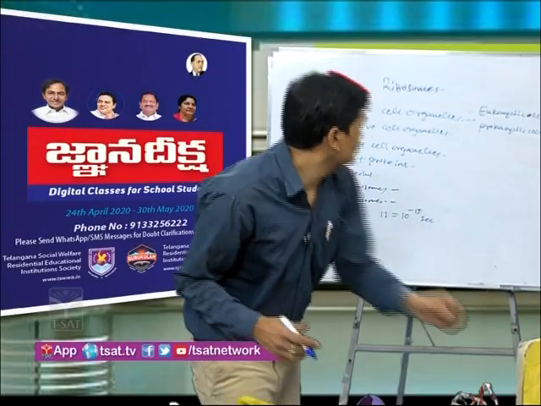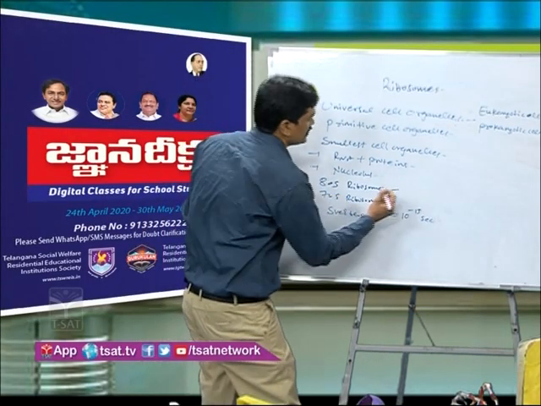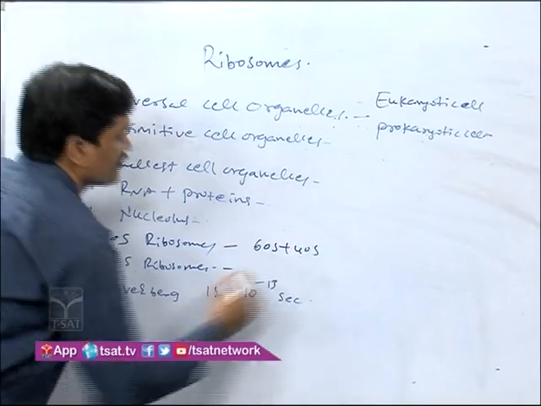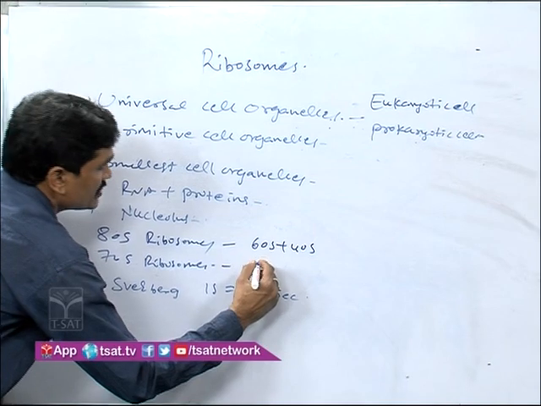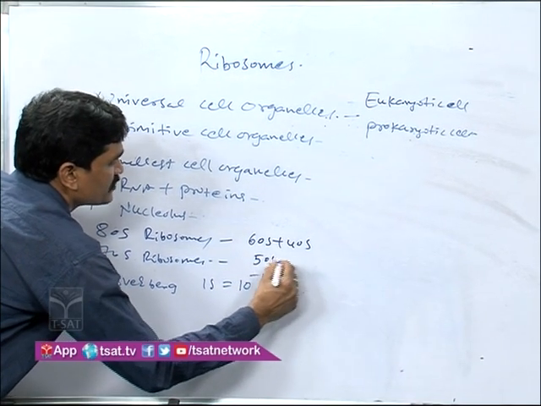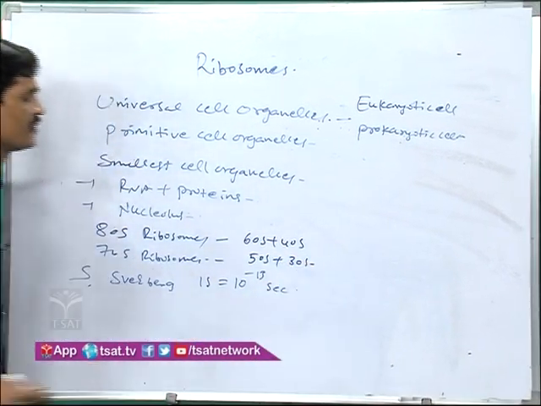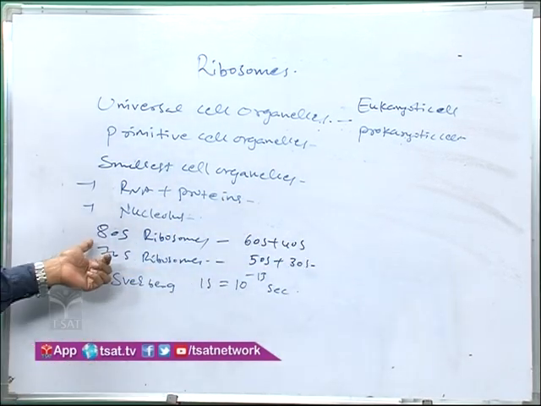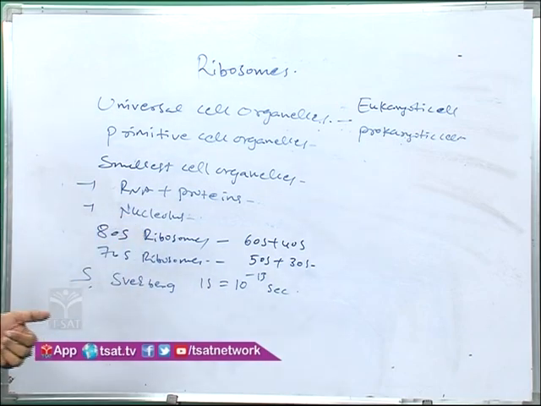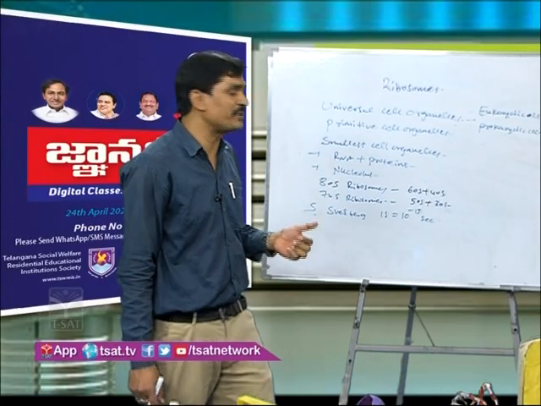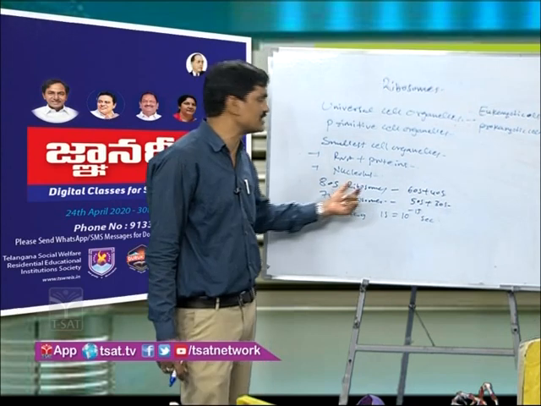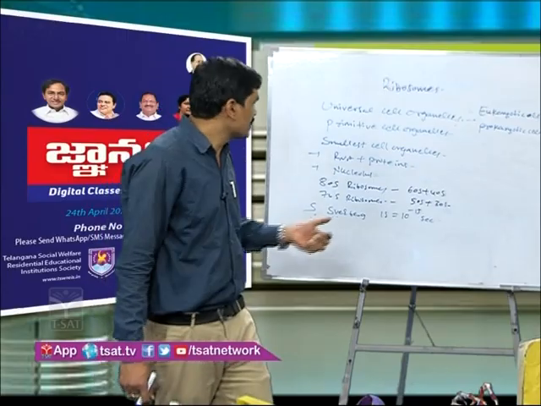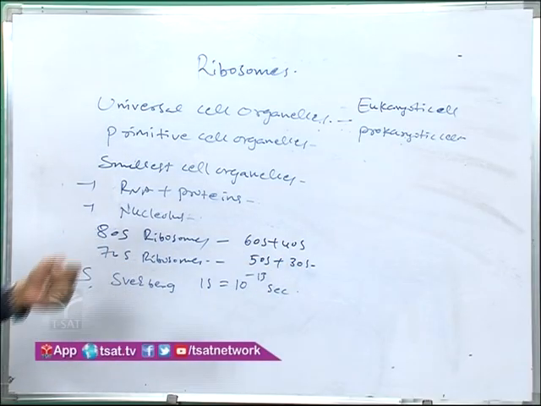If you take the 80S, it consists of 2 subunits: one is 60S plus 40S. Here the 70S consists of 2 subunits: one is 50S plus 30S. You may get confused: 60 plus 40 is equal to 100. But here it decreases to 80S because of the sedimentation coefficient. Due to the sedimentation coefficient, it is reduced to 80S. Here also, 50 plus 30 gives 70S.